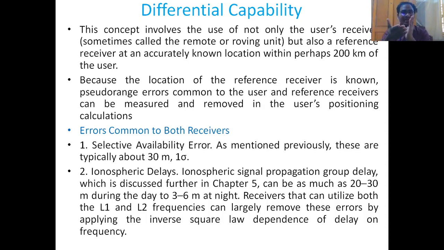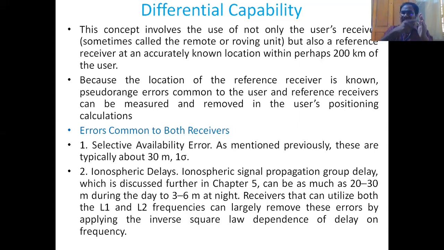So what is the advantage of using a reference station? We will measure the distance from a user or an actual receiver, and also from the reference station. User location we don't know, but the reference location we already knew. At the reference location also we have a receiving antenna and a GPS receiver. We will calculate the position of both, and at a later stage at the master control station, we will compare these two.